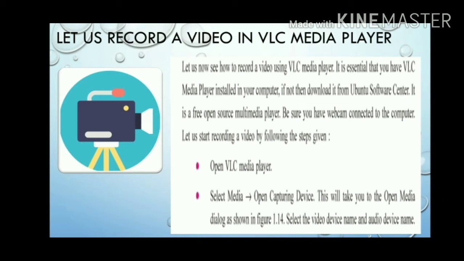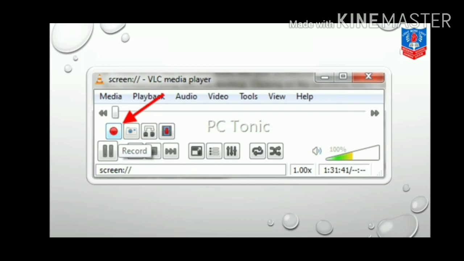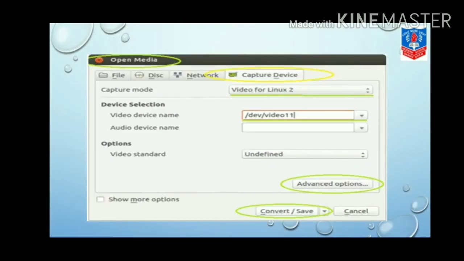First of all, open VLC Media Player. Then select Media, Open Capture Device. This will take you to the Open Media dialog box. It is shown in the figure. Select the video device name and audio device name. You can see in the image, children. Here it is given on the slide.